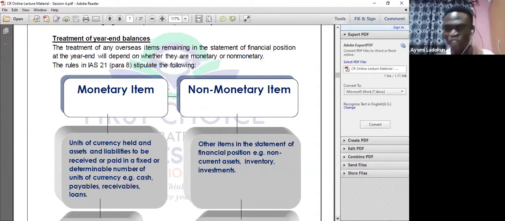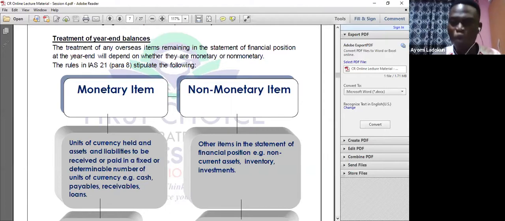Is the transaction a monetary item or a non-monetary item? Examples of monetary items are cash, payables, receivables, loans. Cash is money. Payables, you are paying cash. Receivables, you are expecting cash. Loans, cash. So those are monetary items.